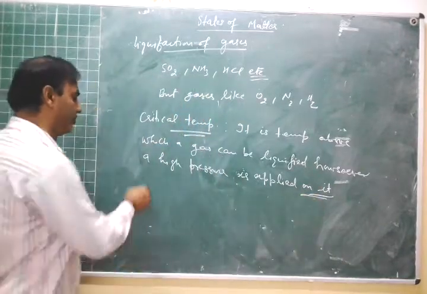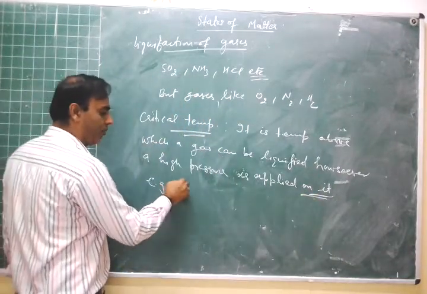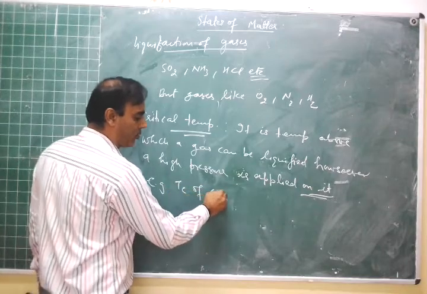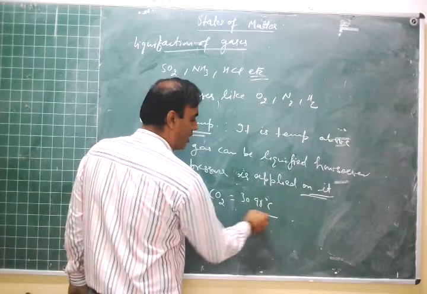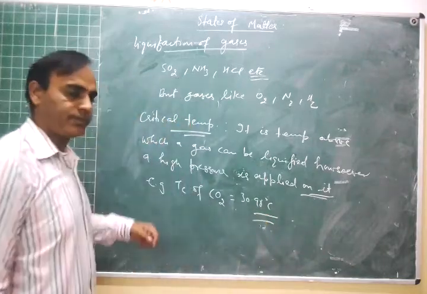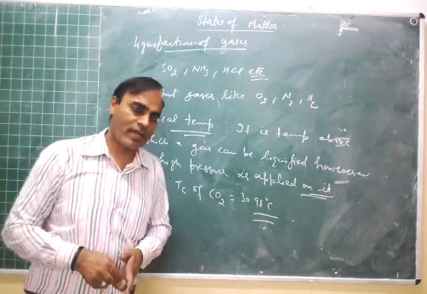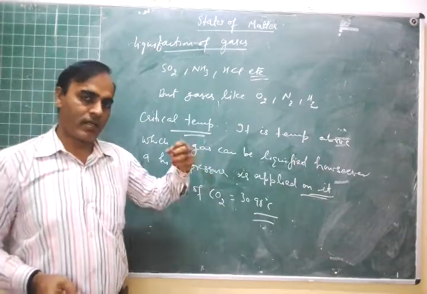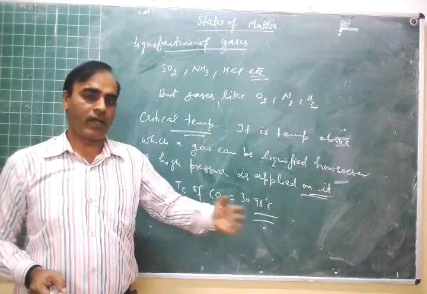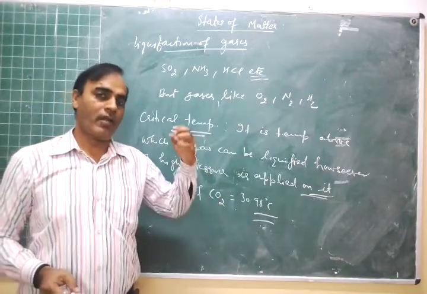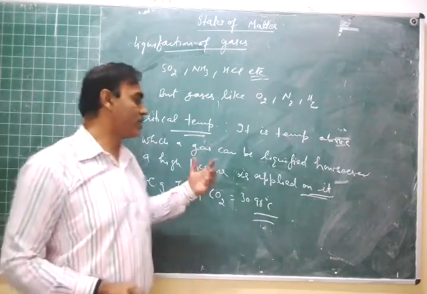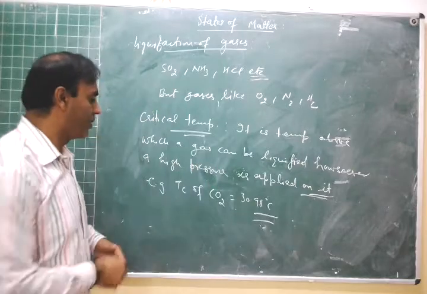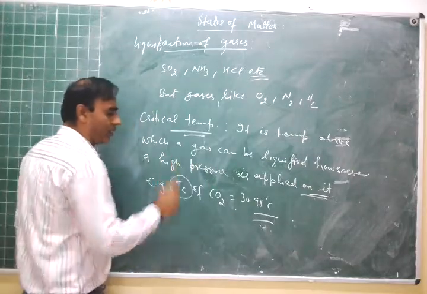For example, the critical temperature of CO2 gas is 30.98 degrees Celsius, right? If the temperature of CO2 gas is more than this temperature, then CO2 gas cannot be liquefied howsoever high a pressure is applied on the CO2 gas. So this is about critical temperature, and critical temperature is denoted by Tc, right?